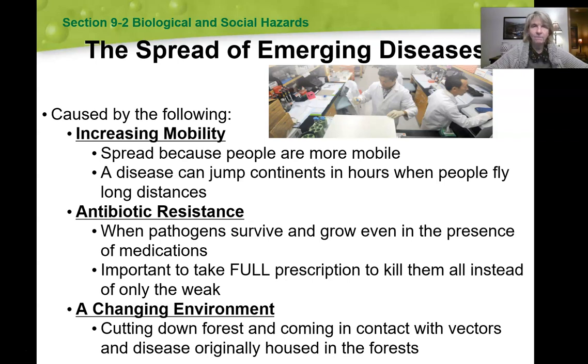Antibiotics do not help viral infections. As we have been very well aware now these last few months, the virus that is going around right now is a virus, so we need a vaccination. Antibiotics do not work against those.